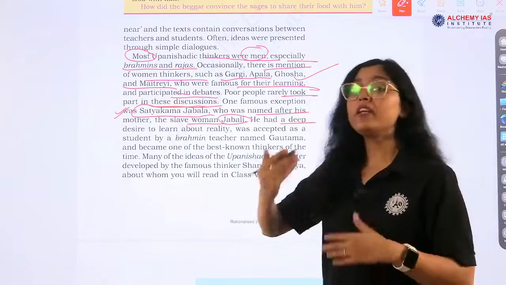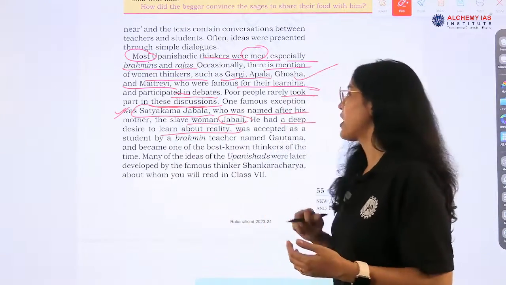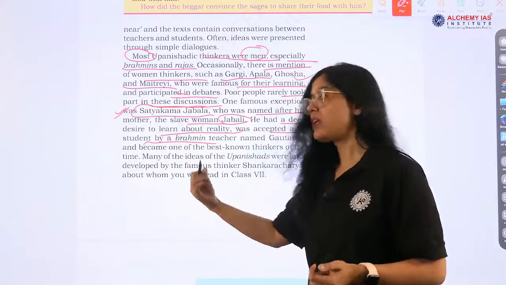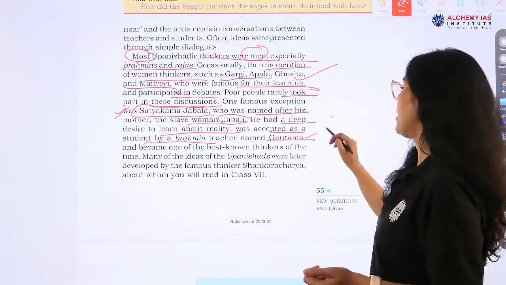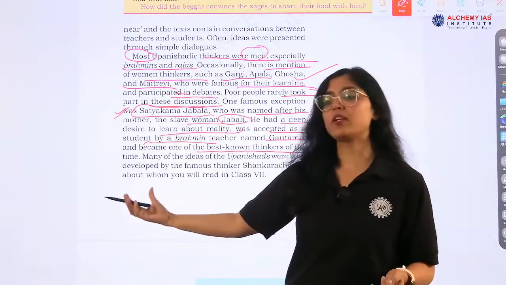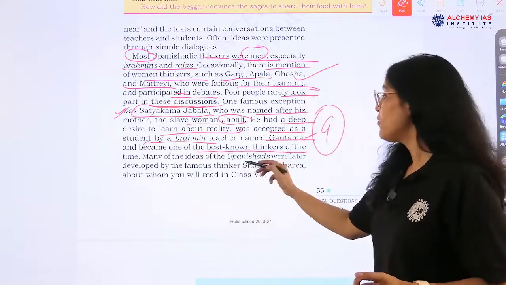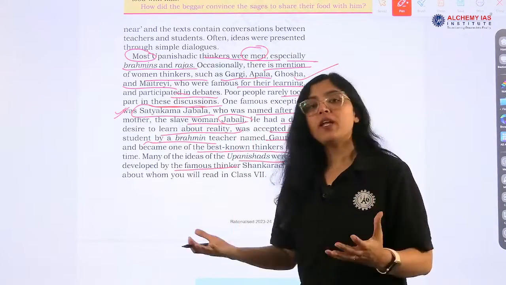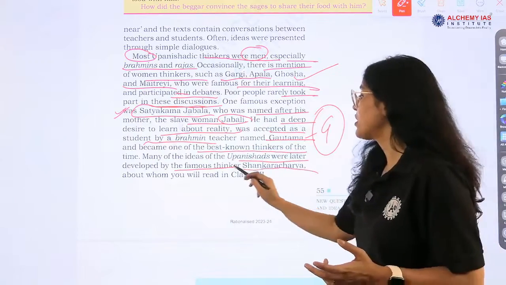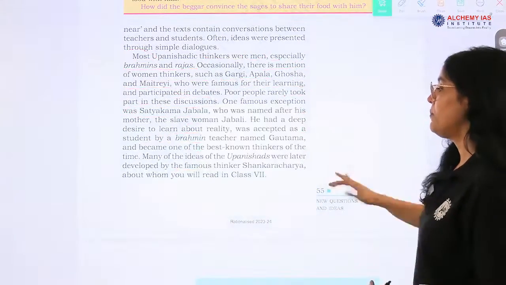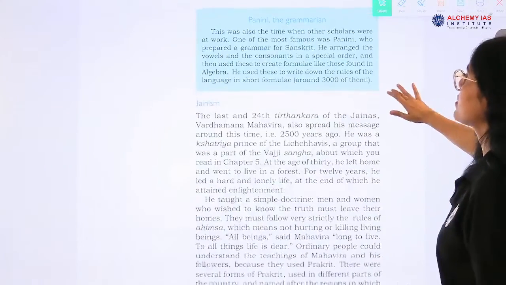He had a deep desire to learn about reality, was accepted as a student by a Brahmin teacher named Gautama, and became one of the best known thinkers of his time. Many of the ideas of the Upanishads were later developed by a very important personality, Shankaracharya, right? And we'll learn about him in our next classes, okay?